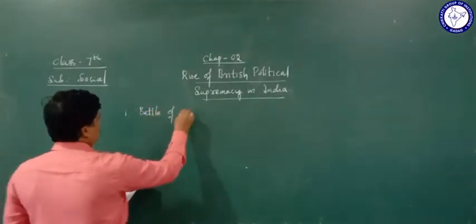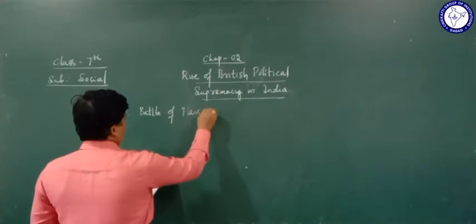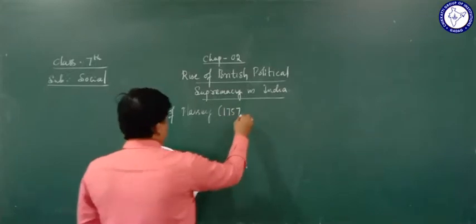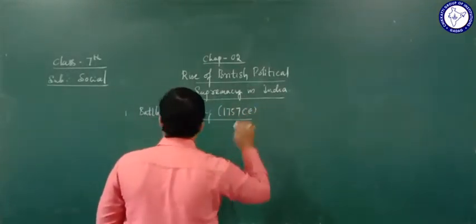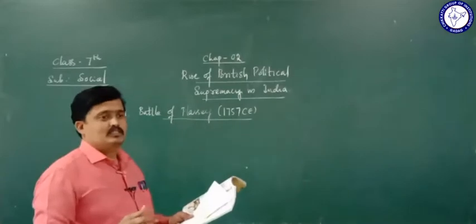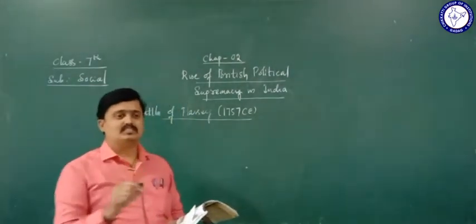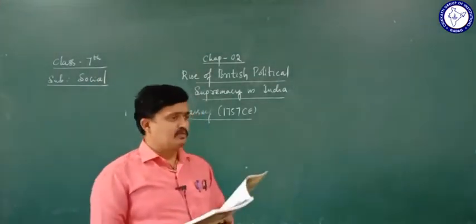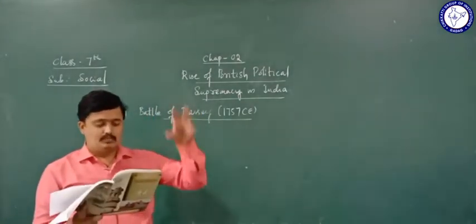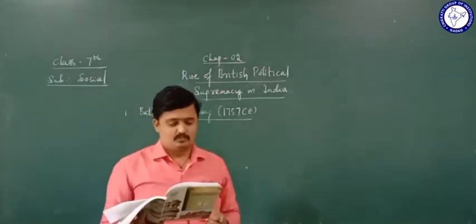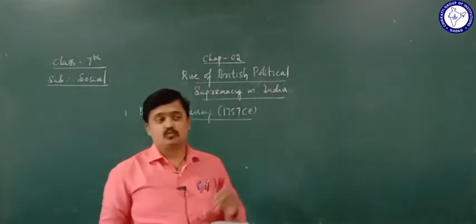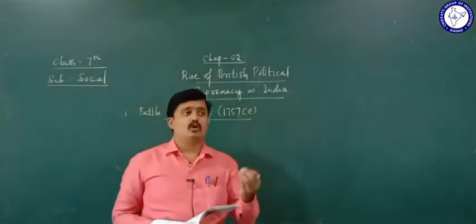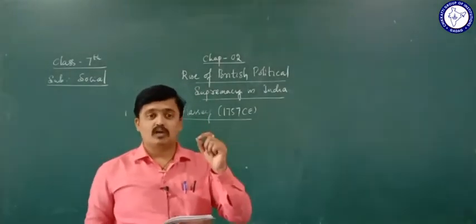The Battle of Plassey. It happened in the year 1757 CE. So when did the Battle of Plassey happen? In the year 1757 CE. Got it? At that time, Bengal was the prosperous province of the Mughal Empire.